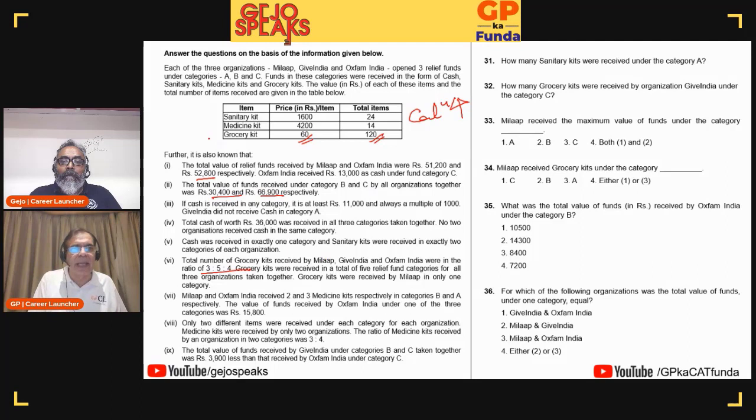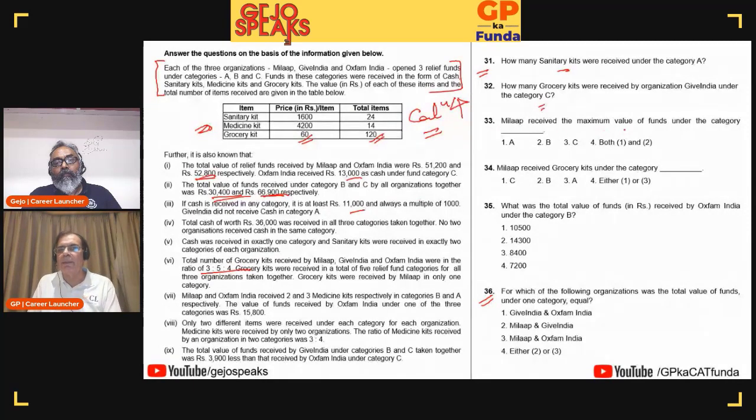When I have a table in front of me, I skim this portion. I will typically look out for data out here. Okay, too many numbers. That means some calculation has to be made. This is typically a DI set with maybe some bit of logic, but definitely a high amount of calculation. What is positive about the set is 6 questions, with definite answers.